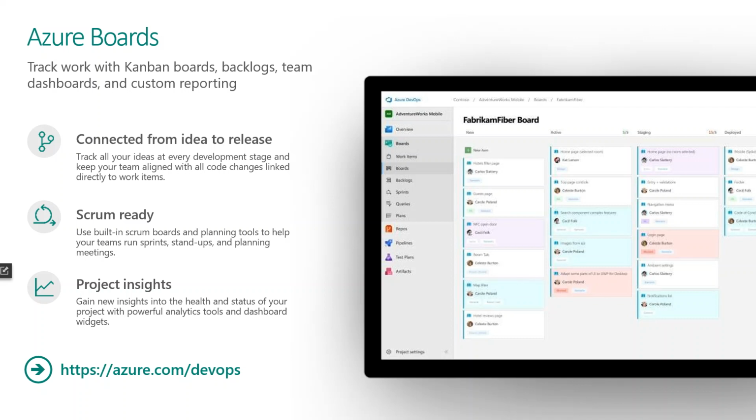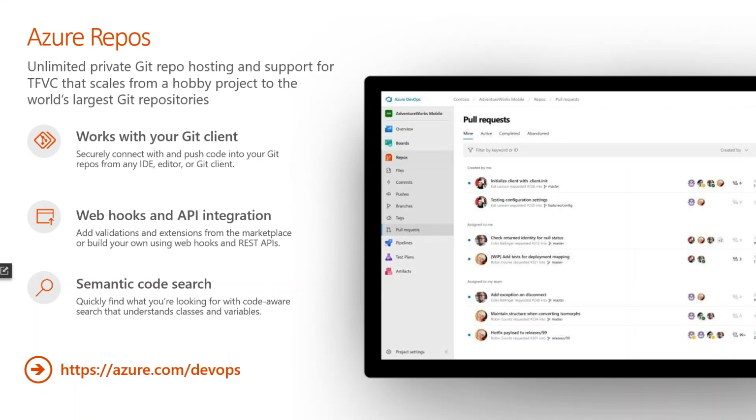And you can also learn more from azure.com/devops. So you can go there and get more related information on Azure DevOps as well. So let's start with our next topic, which is Azure Repos.